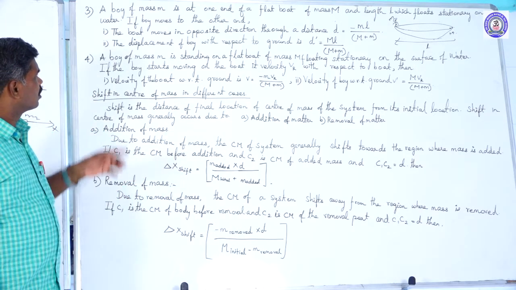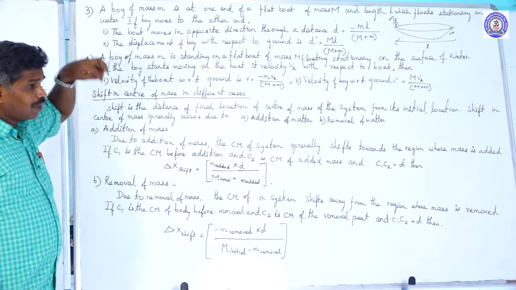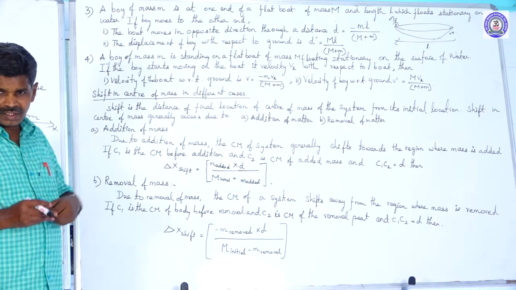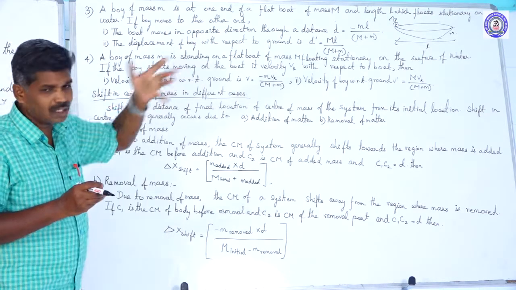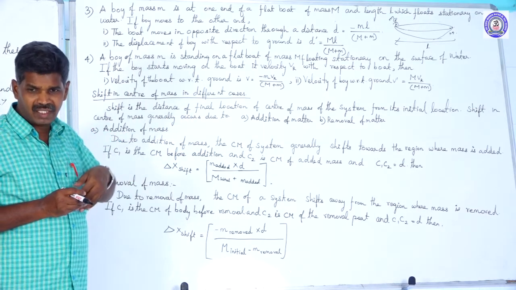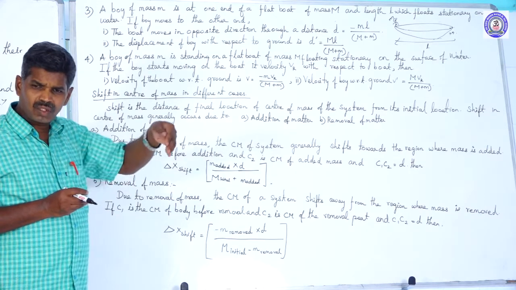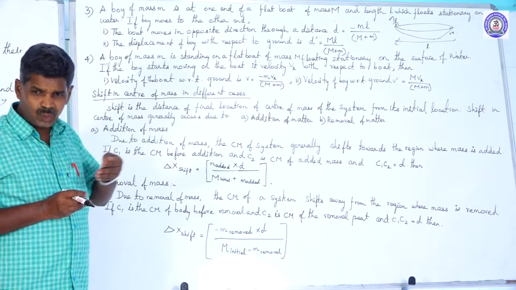Then a boy of mass m, same thing, but now the boy has a velocity. With a certain velocity, he is moving from one end of the boat to the other end. At that time, the boat is moving in the backward direction. The boat also has a velocity, but in the opposite direction, so it has a negative velocity.